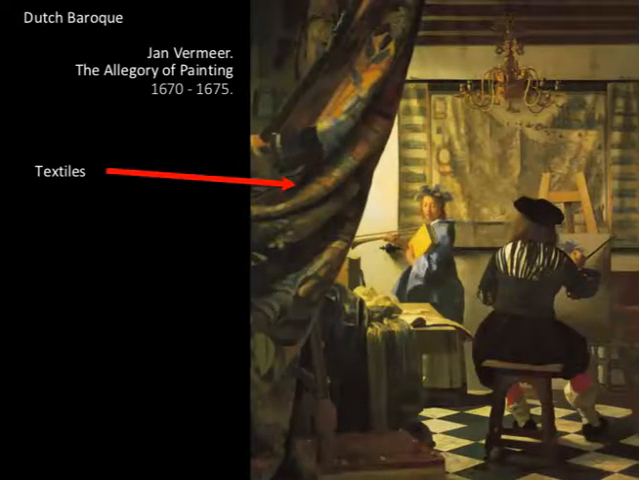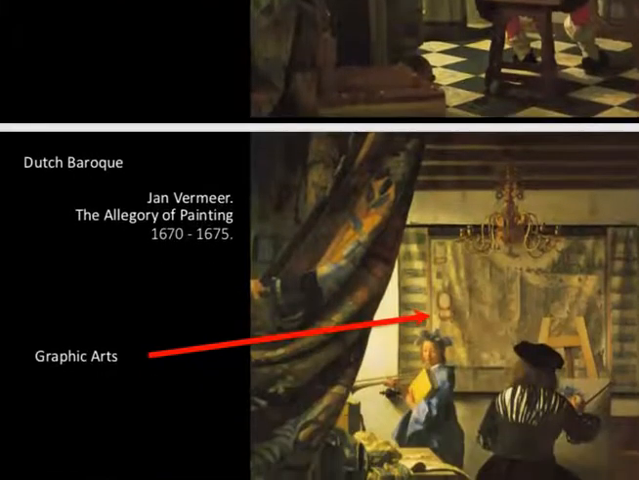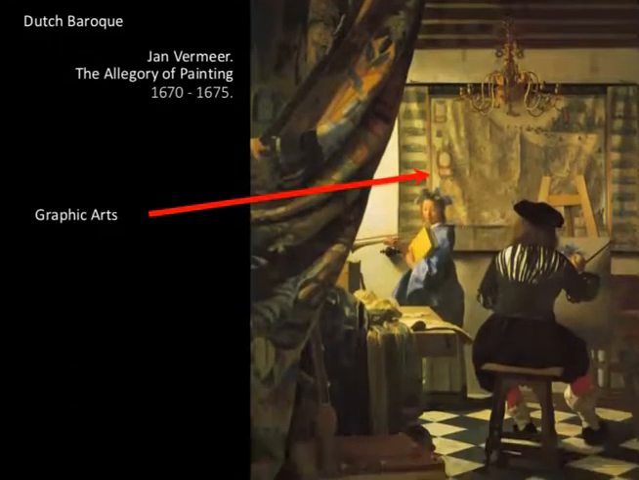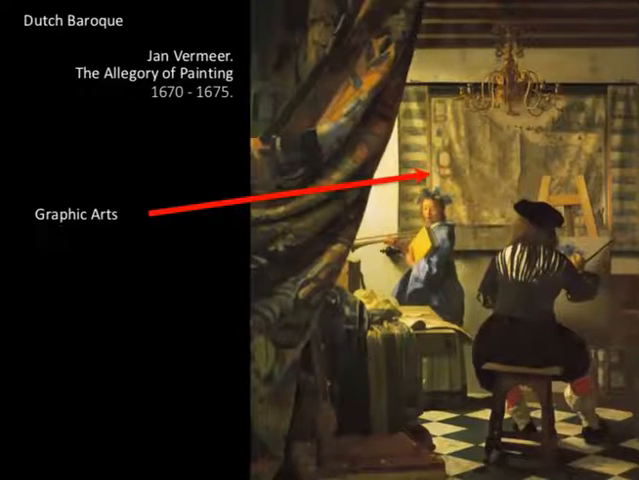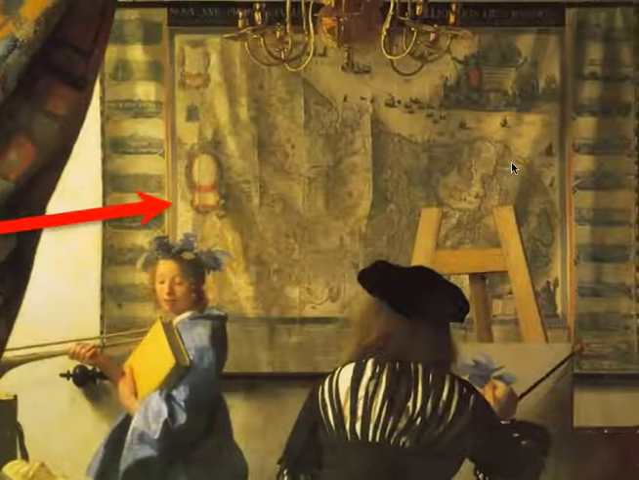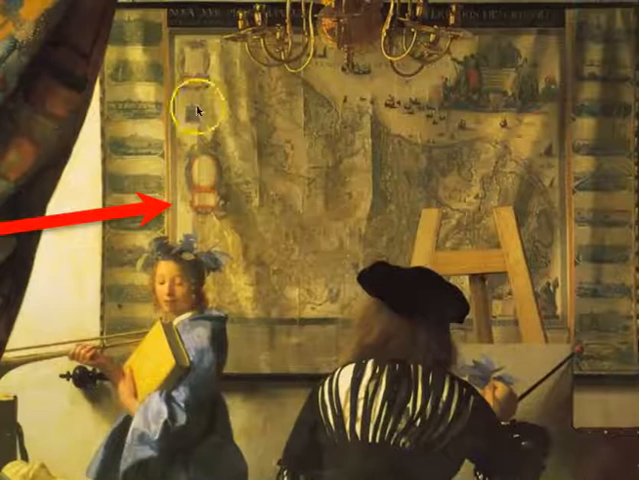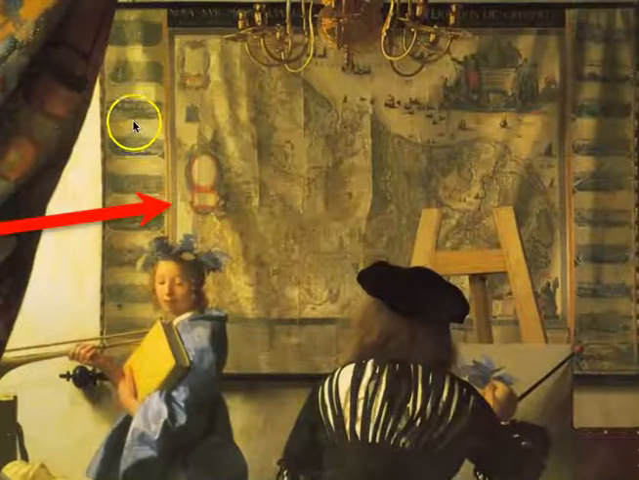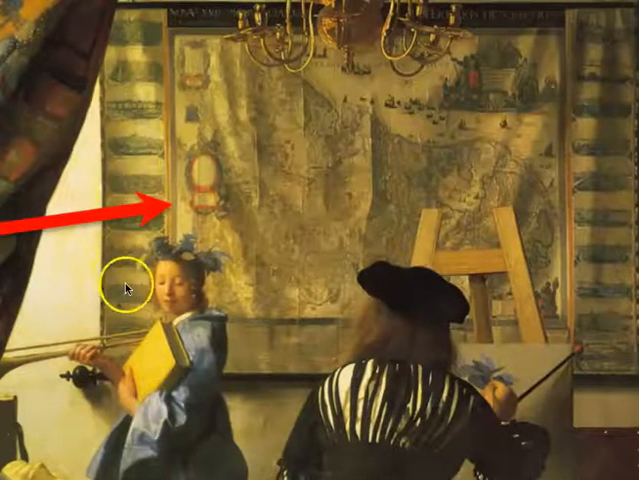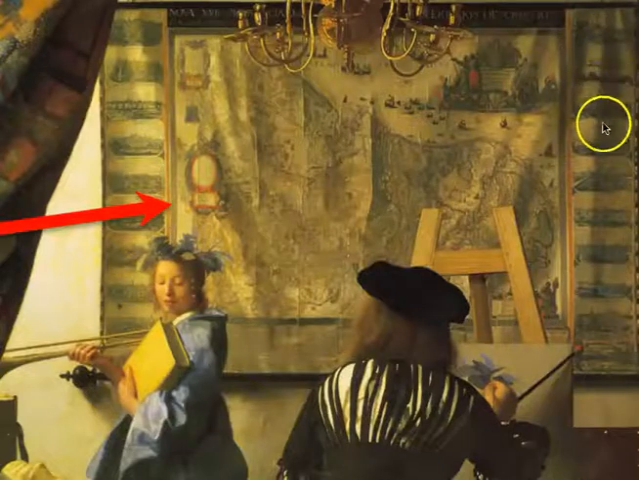It's a beautiful textile. And then that map, yes, it's paint, but what he's depicted here is a printed work of art, which we know to be graphic arts. Here, I love this map because it has the Netherlands, and then look at the sides here, it has these small prints of major cities in the country.